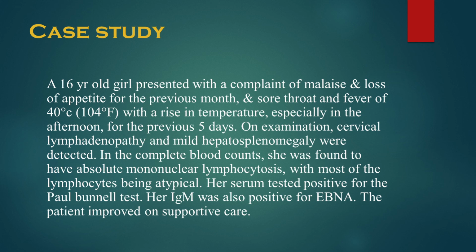Her blood counts showed absolute mononuclear lymphocytosis, with most of the lymphocytes being atypical. Her serum tested positive for the Paul Bunnell test, and her IgM was also positive for EBNA. This IgM, as I said, indicates a primary infection. The patient improved on supportive care.